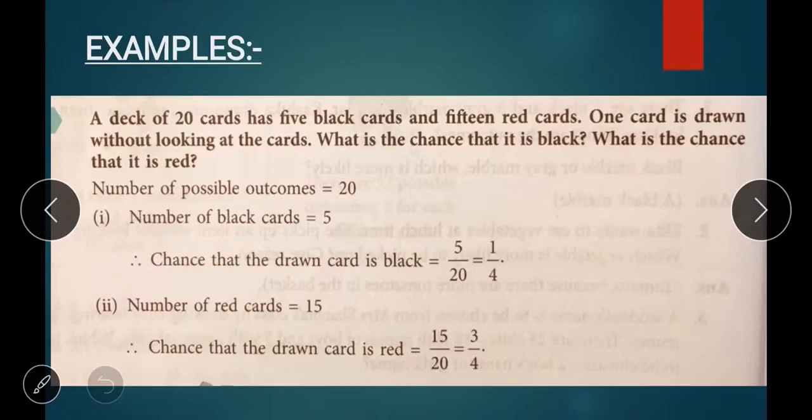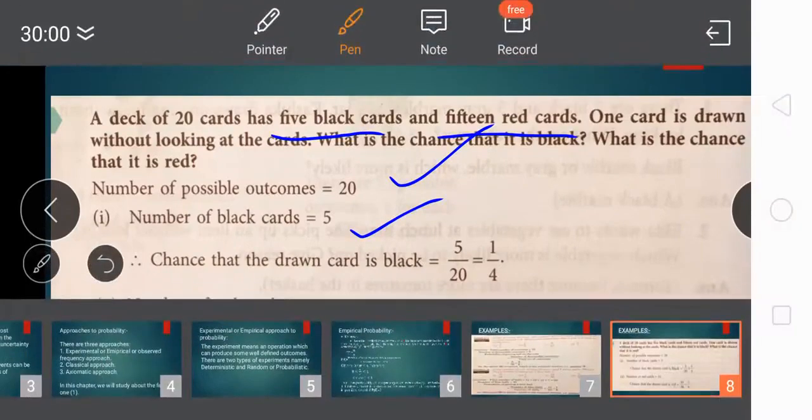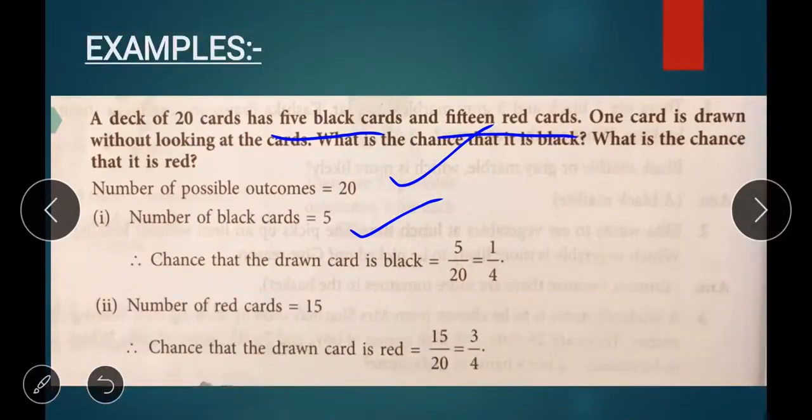This is a very easy question, students. Number of possible outcomes 20, because totally 20 cards. Number of black cards 5 and 15 red cards. So chance that the drawn card is black is 5 by 20, that is equal to 1 by 4. Is it clear?